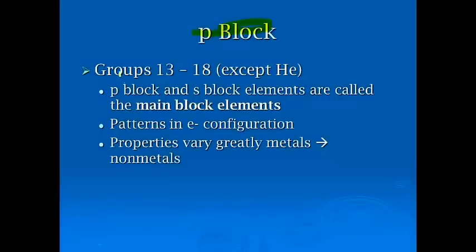Okay, for the P block, you've got groups 13 to 18. The only exception here is helium, which we put in the S block. The P block and the S block elements are called main block elements. We've already talked about, or we will talk about, their patterns and electron configurations, and the properties vary greatly, so we're not even going to put any characteristic properties here because you start with metals like aluminum, you go all the way to the noble gases of nonmetals. So it's tough to put them into groups.